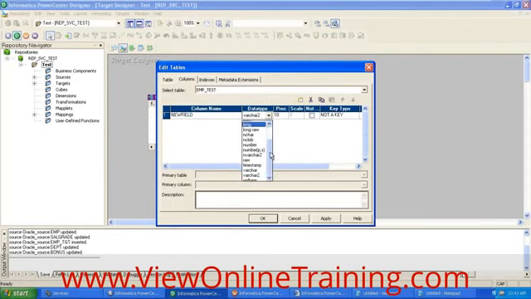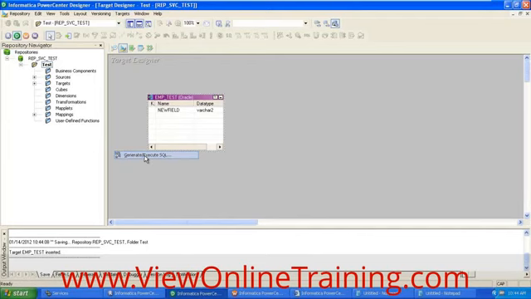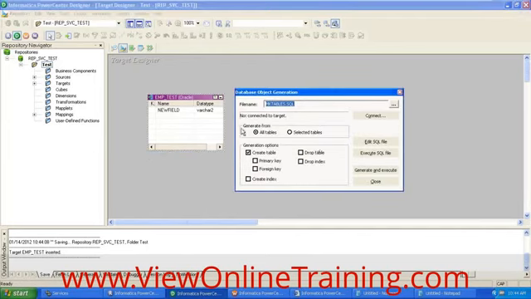Once you have this target table, you need to create it, right? Creating here means it will not physically create the table in the database. It's just the logical information that is there in the repository. If you want to create it physically, select this table, go to the targets menu, and you have an option called generate execute SQL. If you click this option, you will have a pop-up menu.